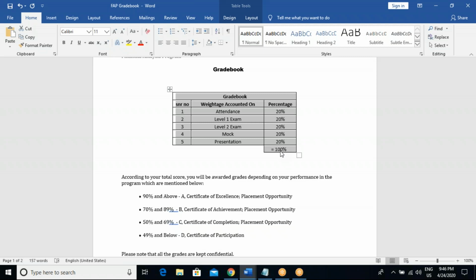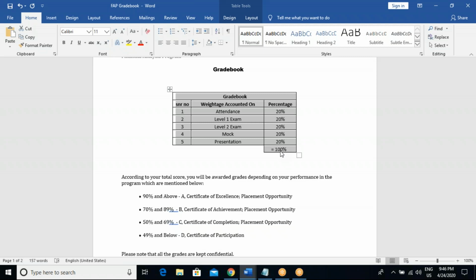So, for example, the person who scores 90 and above comes into the A certification, which is excellence. That means a person who comes in 90% and above is part of the placement assistance pool. Second, the person who comes on 70 to 89% comes into the achievement part.